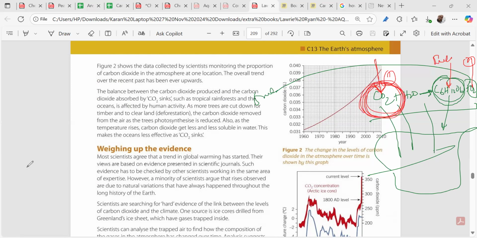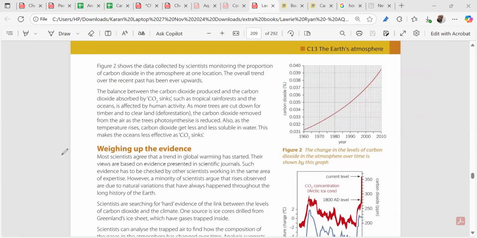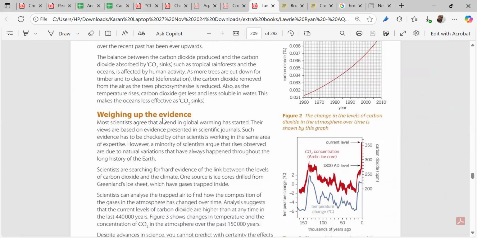So the carbon dioxide is not absorbed as it was earlier, because tropical rainforests and the oceans are encroached right now. This graph tells us very important data: the carbon dioxide level is going up due to the ever increasing population.